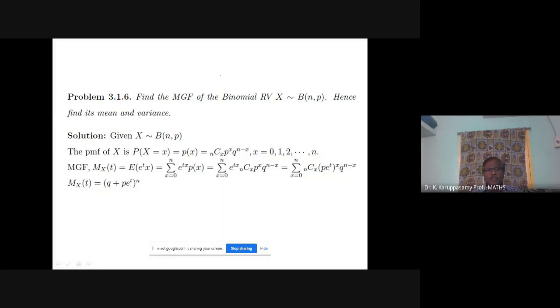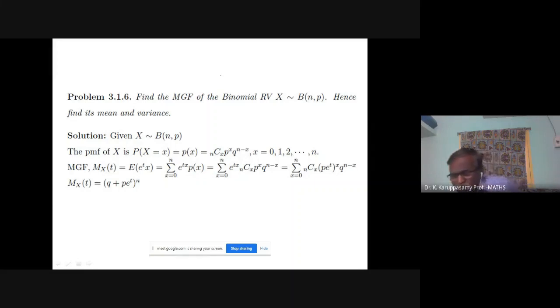Find the moment generating function of the binomial random variable X follows B(n, p). B means binomial, n means total number of coins or items, p means probability of success. First, we are going to find the moment generating function. From the moment generating function, you obtain the mean and variance.